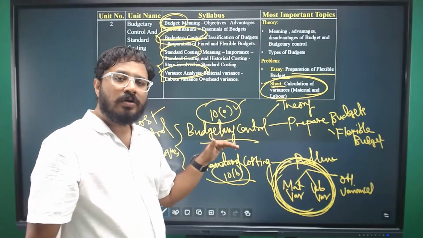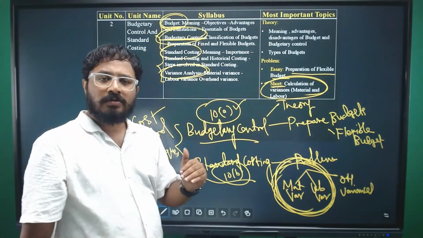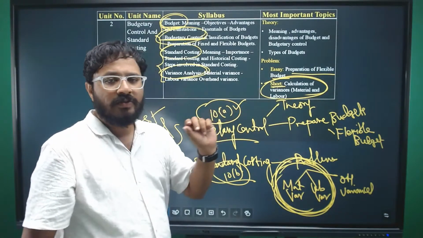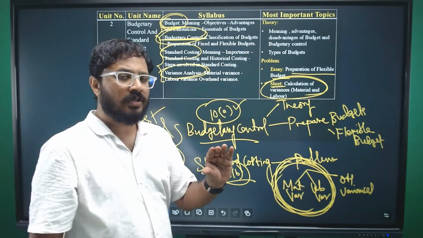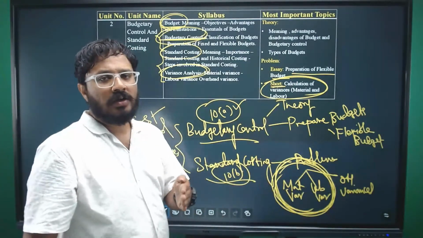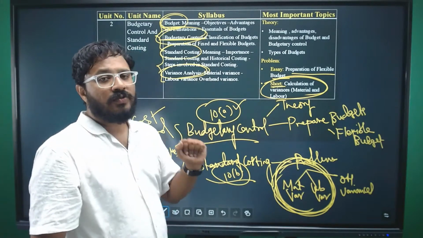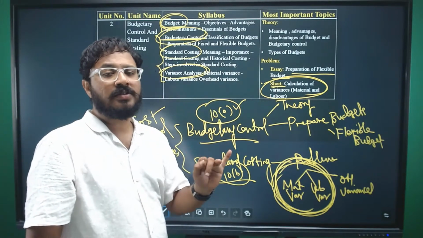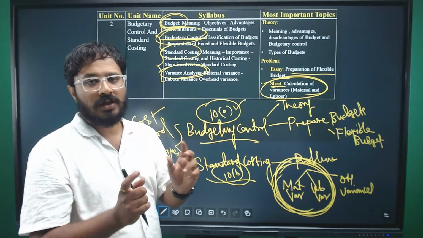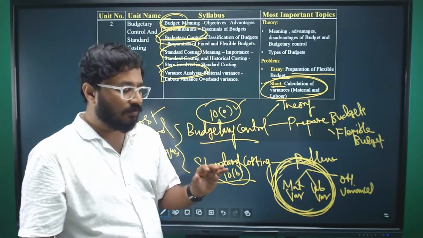What is budgetary control? Preparation of budgets. In a budget, we give budgeted figures. Budgeted figures are nothing but the limits. Beyond this, you cannot spend. Budgetary control is used for revenue, expenses, and also for asset allocation and resource allocation.